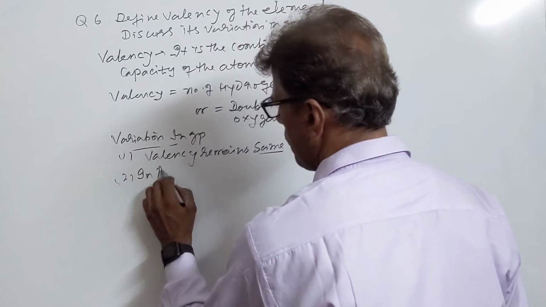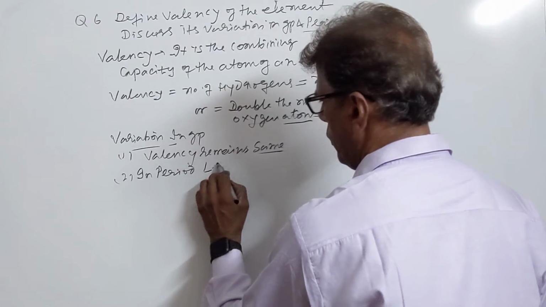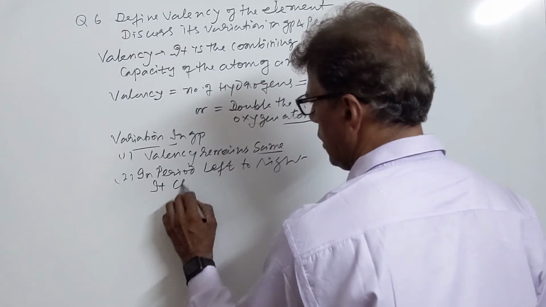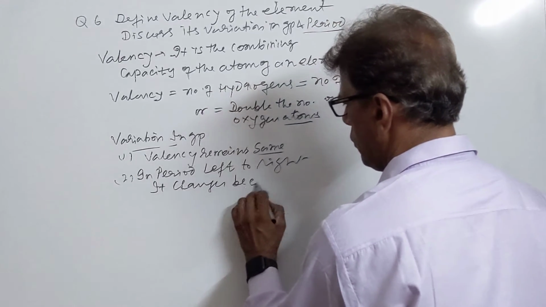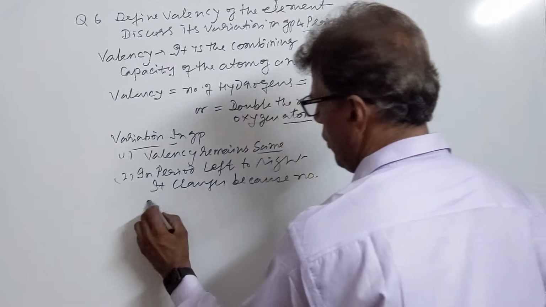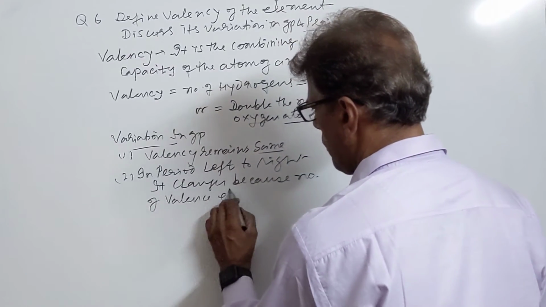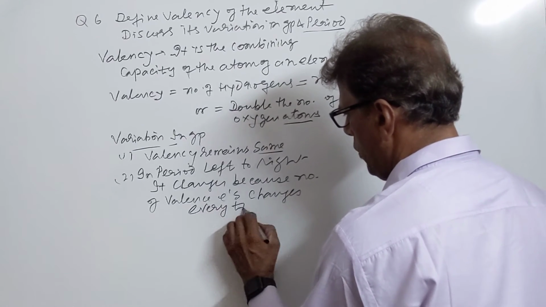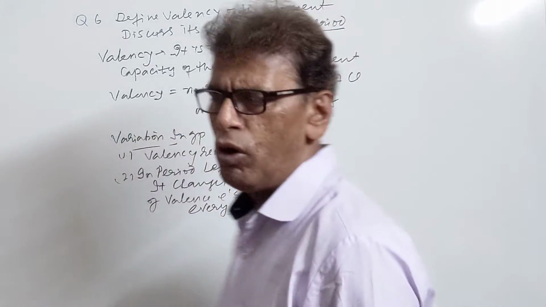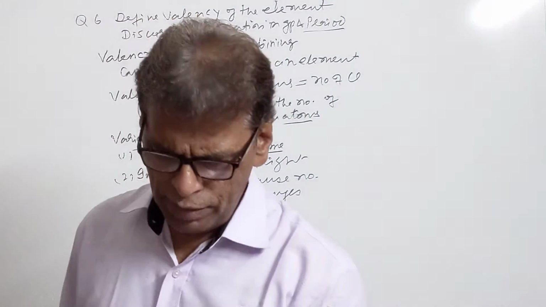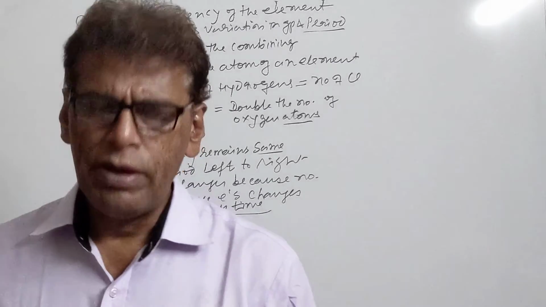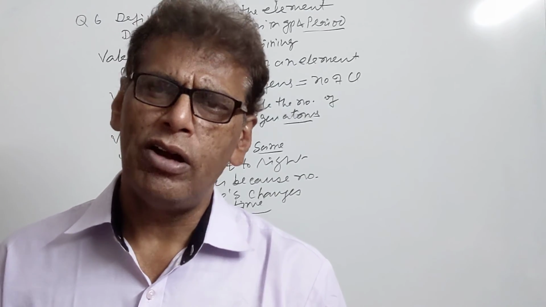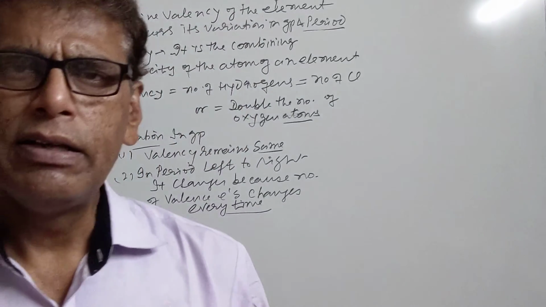In period, left to right, it changes because number of valence electrons changes every time when we change the group in the period. So valency does not remain same in the period, although it remains same in the group. Since number of valence electrons remain same in the group, they do not remain same in the period. That's why valency changes.